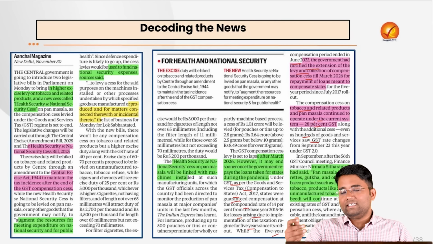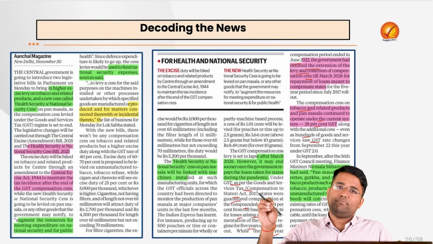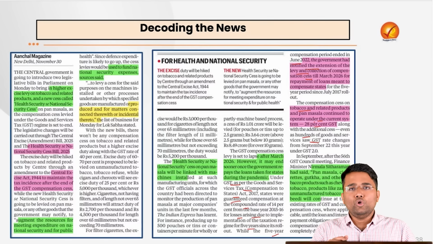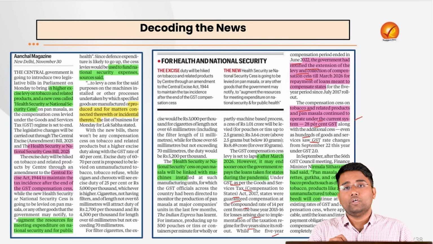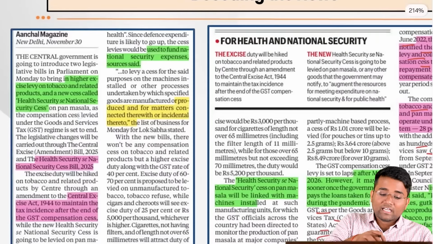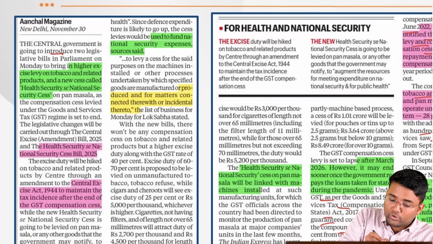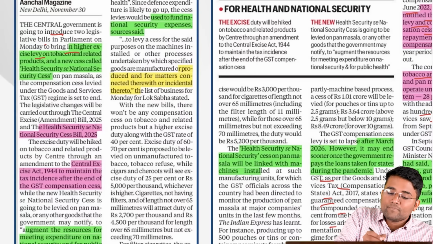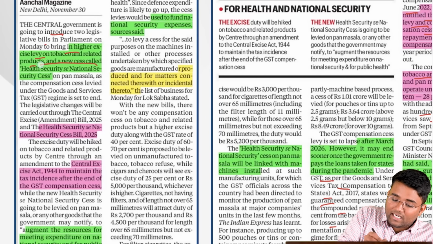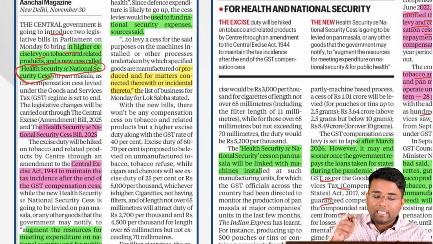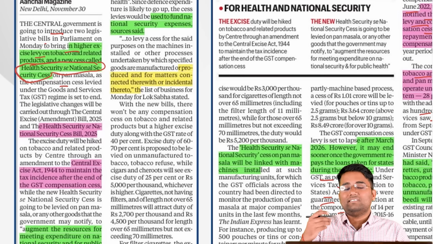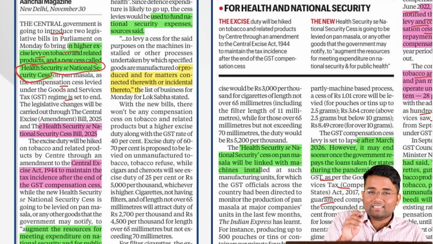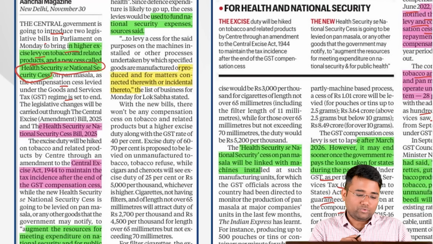The reform has ensured that major commodities which were kept under 28% were brought to the lower slabs, but again the tobacco and pan masala continued to be at 28% along with the cess. And now the government is going to introduce 2 legislative bills to bring a higher excise levy on tobacco and related products, and a new cess called the Health Security se National Security Cess will be levied on pan masala, as the compensation cess that is levied under the GST is going to end by March 2026.